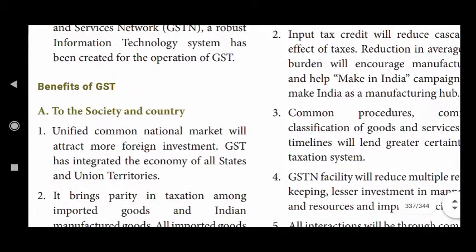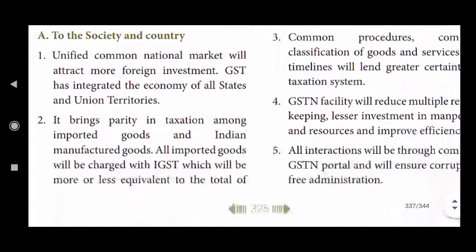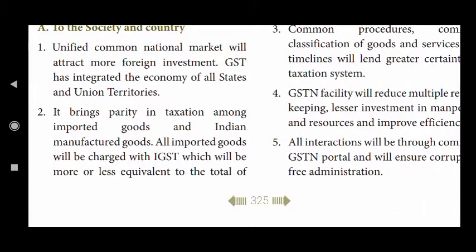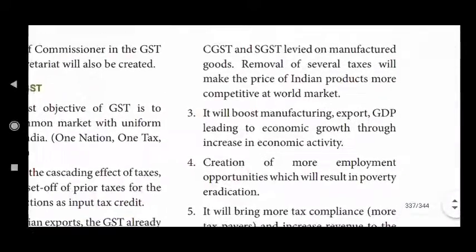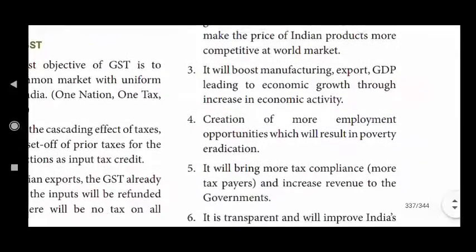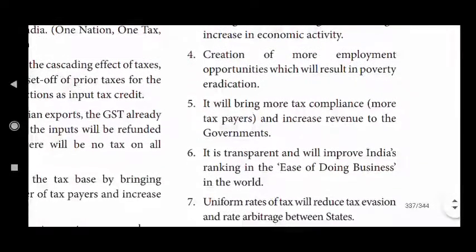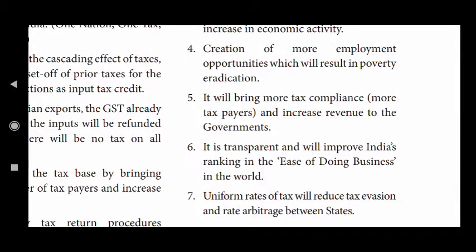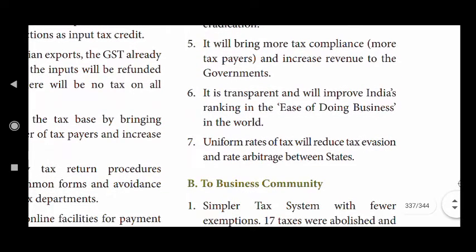Then the benefits to the society and country. A uniform common national market will attract more foreign investors. It brings parity in taxation among the imported goods, and it will boost manufacturing and export, and creation of more employment opportunities. It will bring more tax compliance. It is transparent and will improve India's ranking in the ease of doing business in the world. It is very easy to do business because uniform taxation is followed all over the world.